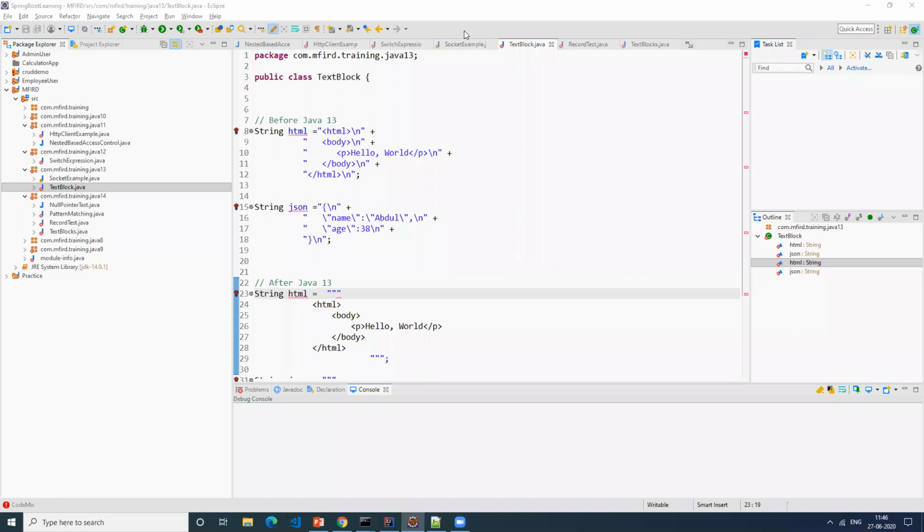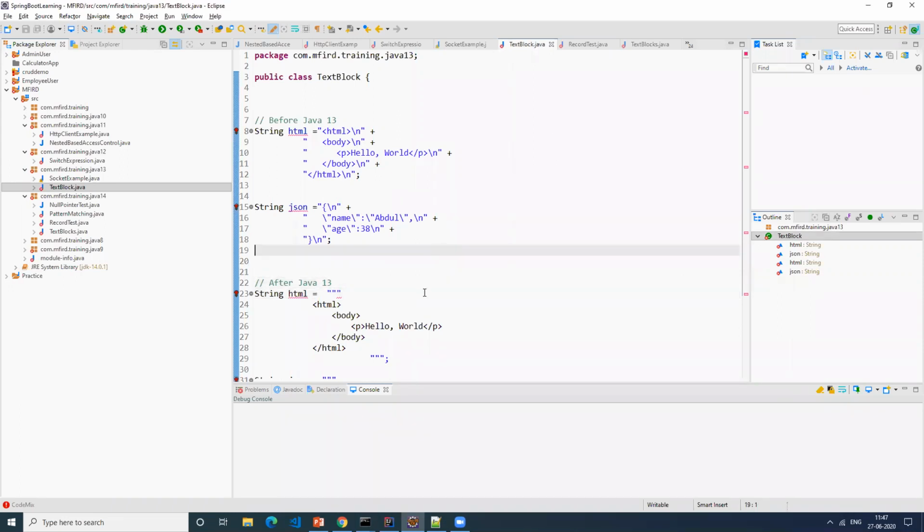This is a convenient method of adding your text block. That's what they have added. Yes, you're right. Okay. Any questions?